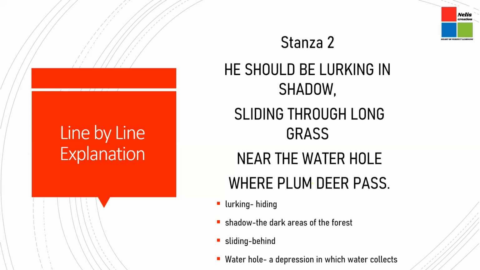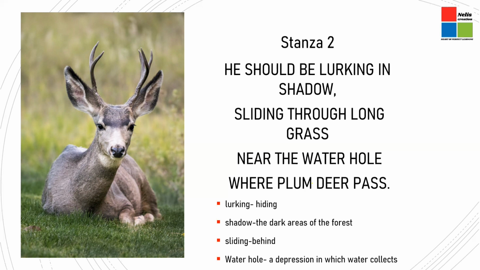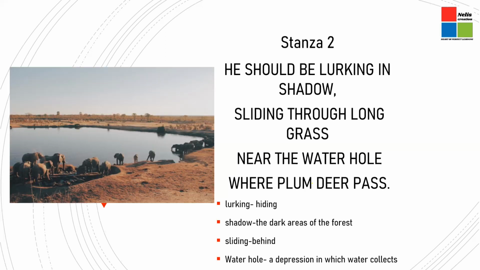The tiger should be sliding through long grass. The tiger should be behind the long grass near the water hole where the plump deer pass. So the tiger is supposed to be near the water hole. Now, the water hole is a place in the forest. It's like a depression where the water collects. And the tiger always is seen around this area because this is the place where he can easily hunt its